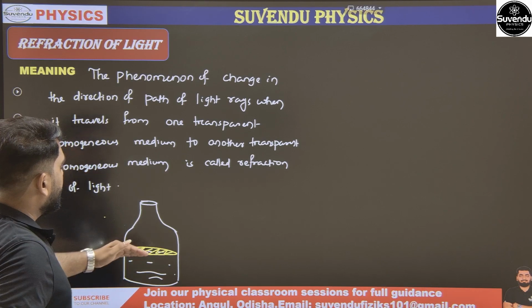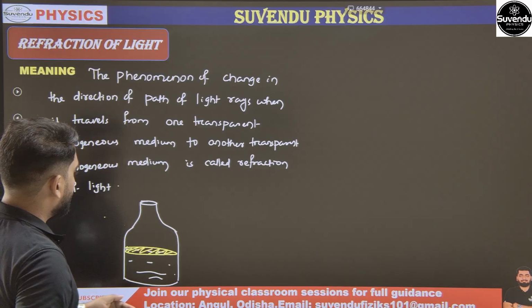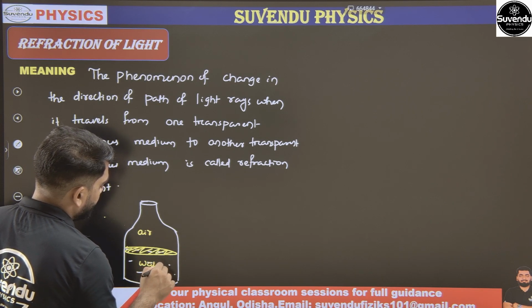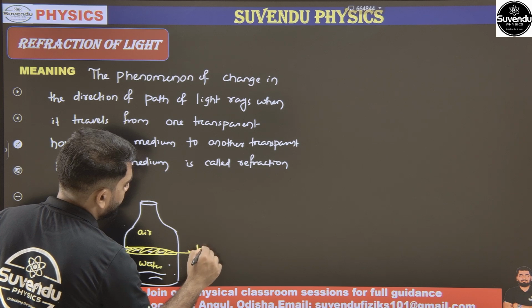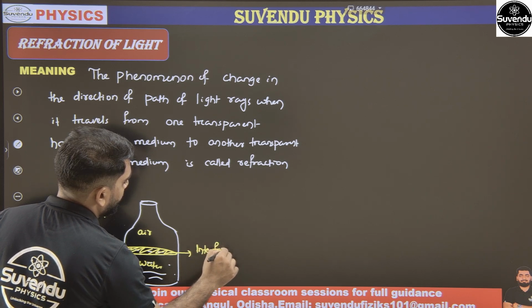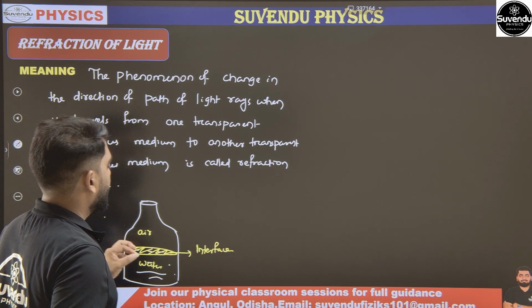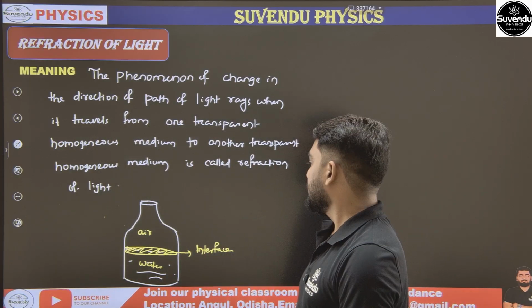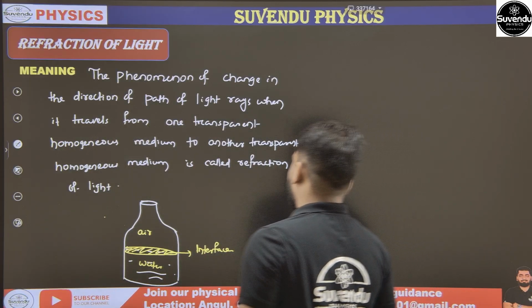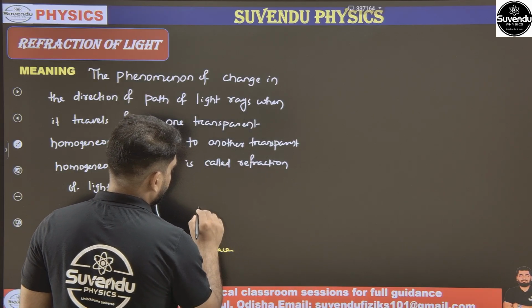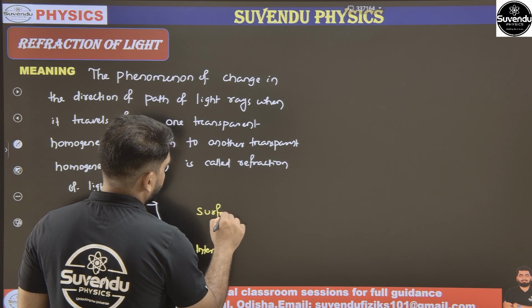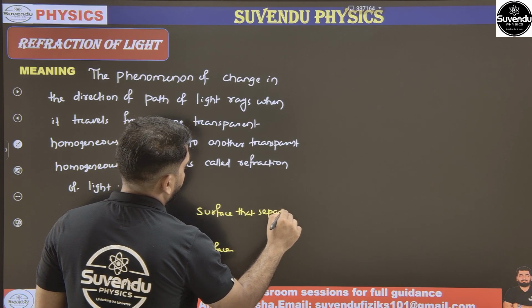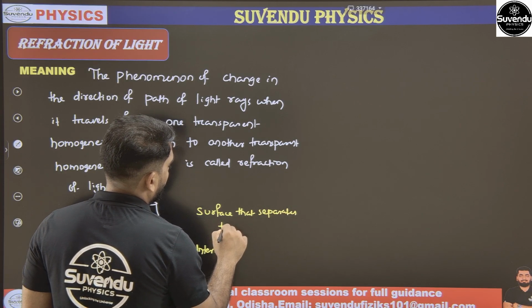This surface separates two media, air above and water below. We call it the interface. Interface means the surface that separates two media.